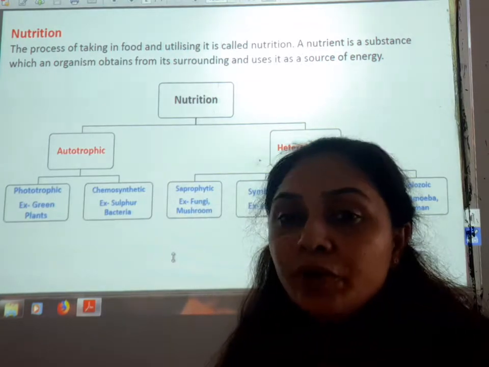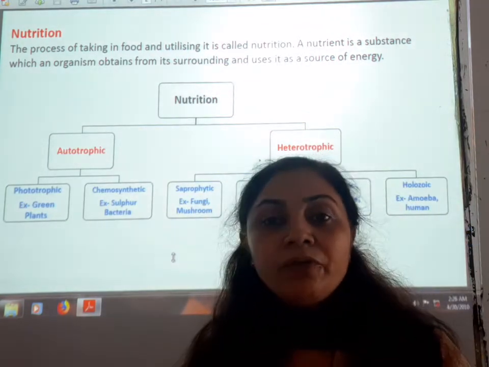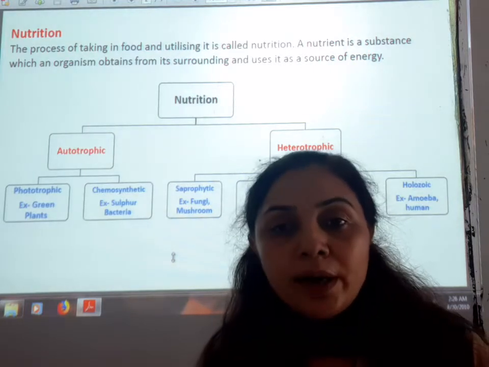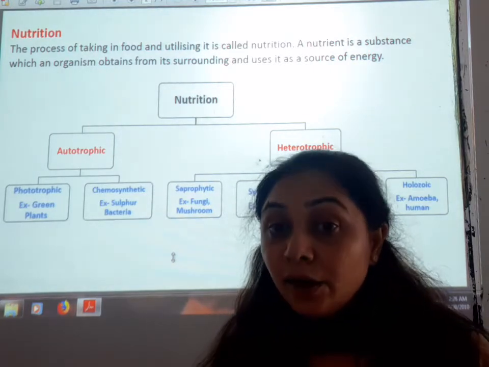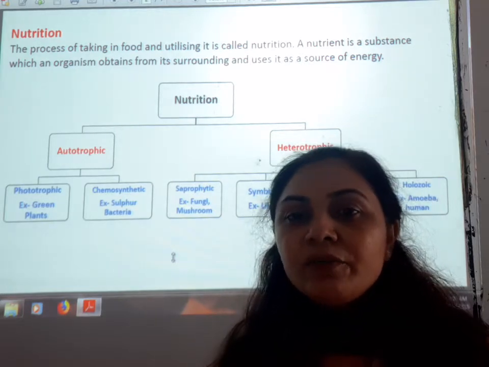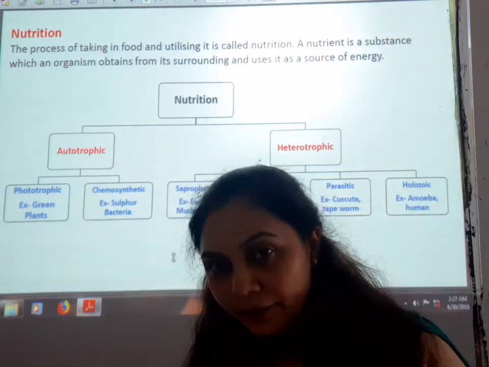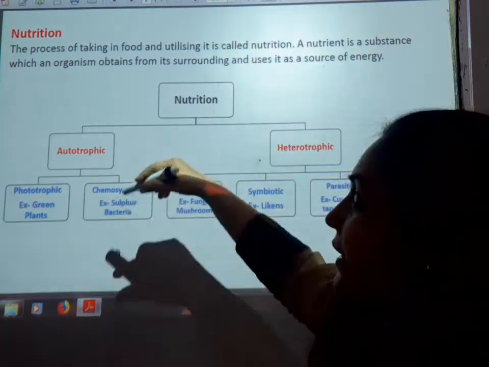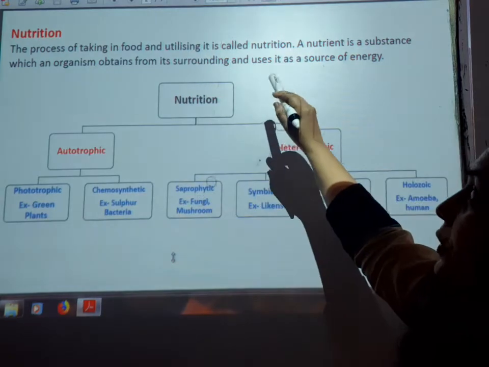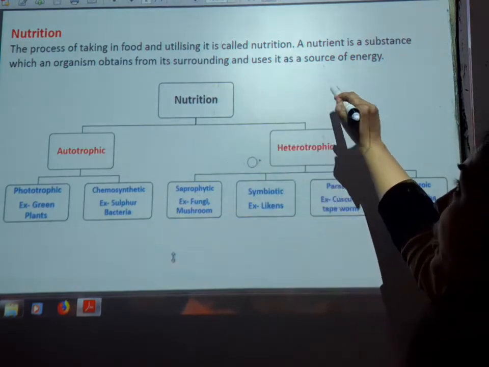So there are many types of nutrients, like carbohydrates, minerals, vitamins, proteins, roughage also, and water also. All these things are very essential for our life. So the process of taking in food and utilizing it is called nutrition.